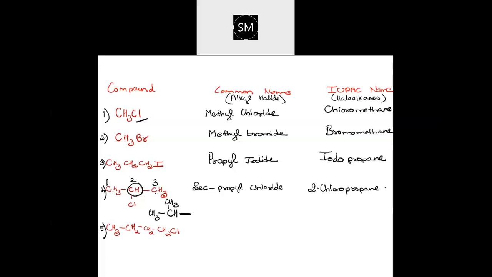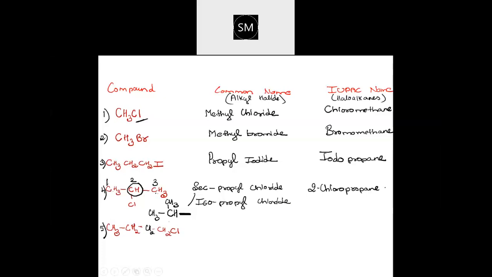So if you find it in this fashion, then that is called iso. Remember, if you are having a CH3 group attached at the second position, this is first position, this is second position, whenever you find a CH3 group present at the second position, then that will be called iso. So this can also be named as isopropyl chloride. Isopropyl chloride or secondary propyl chloride. Both names are possible for propyl. It's an exceptional case.